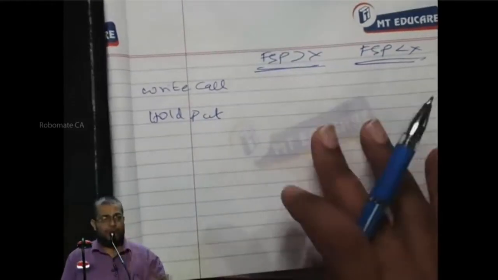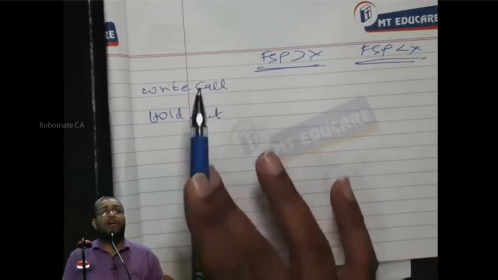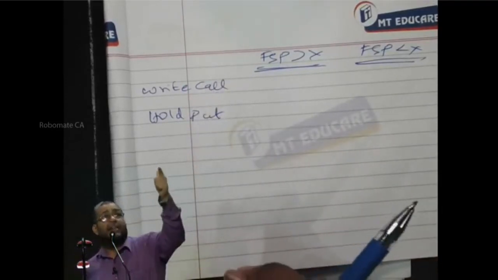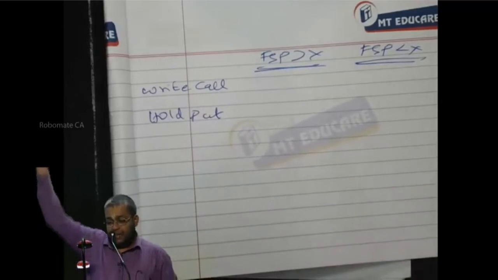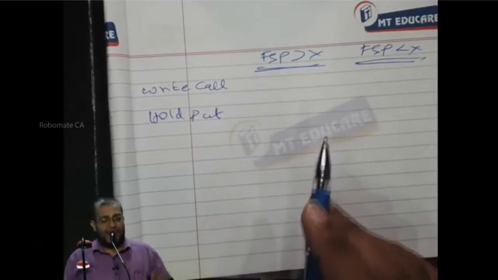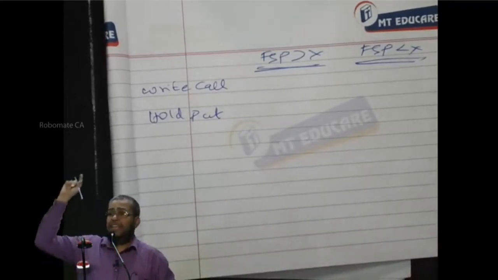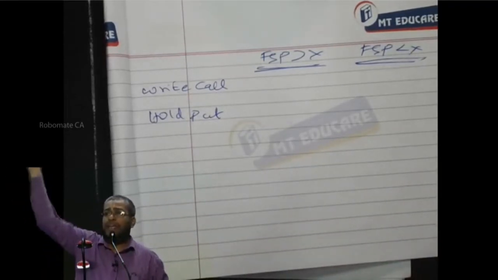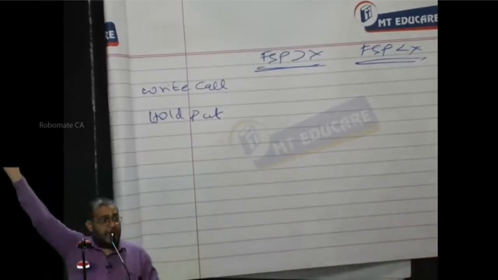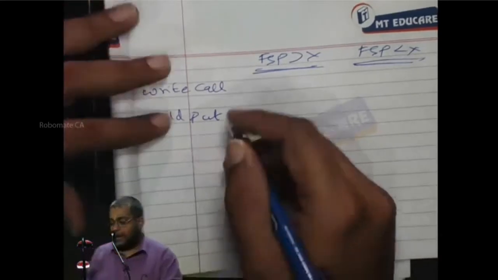Now look, first step: FSP more than strike price. The share is trading at a price higher than 30. As a call option, the other party decides. Will he exercise or lapse? He has a right to buy at 30, while the share is at 35 or 40, so he will exercise. When he exercises, he is going to buy, and I have an obligation to sell.